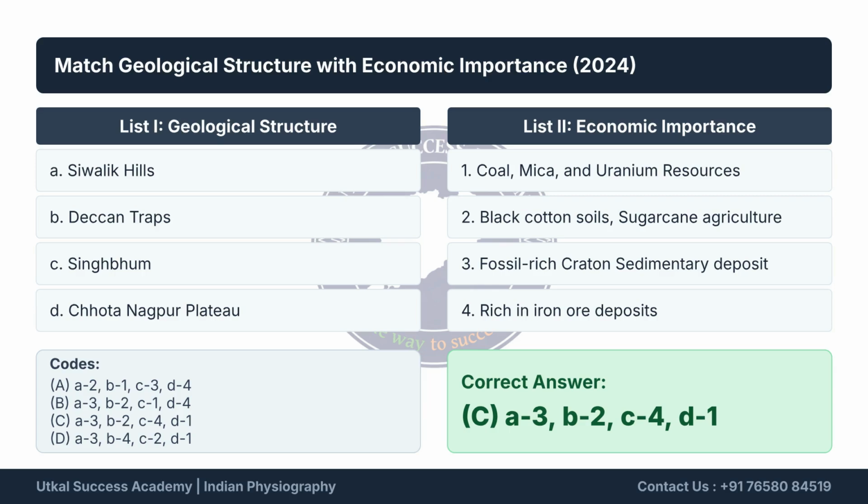Siwalik hills correlate to fossil-rich sedimentary deposits. Deccan traps are known for black cotton soils and sugarcane agriculture. Singhbhum is rich in iron ore deposits. Finally, the Chota Nagpur Plateau holds coal, mica, and uranium resources. The correct answer is C.